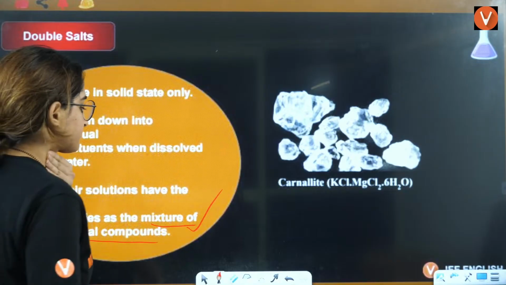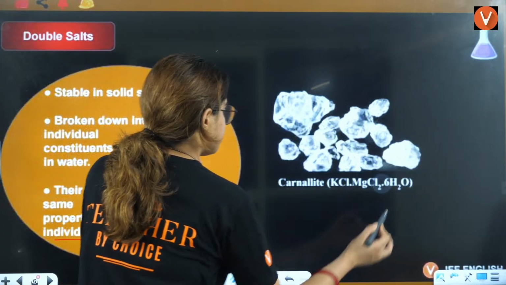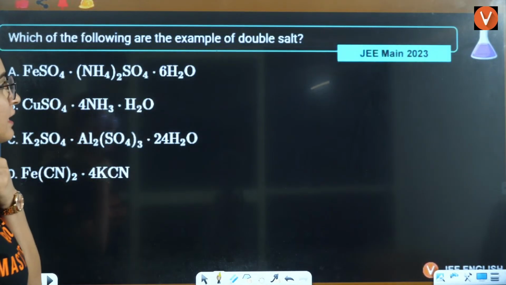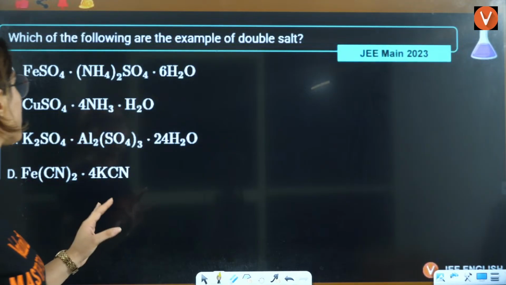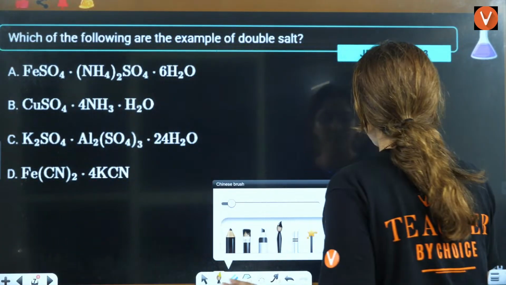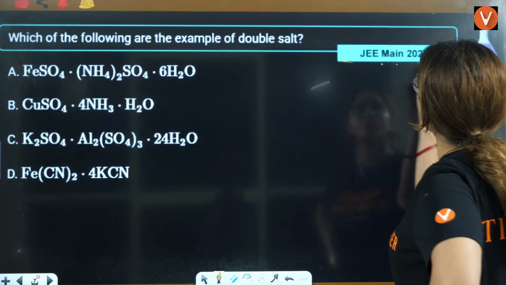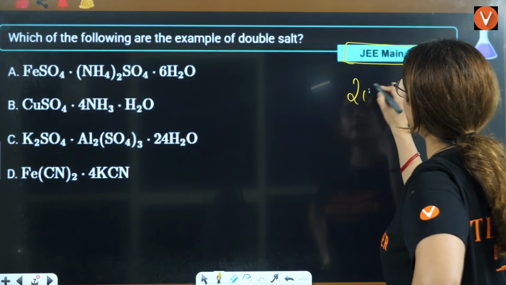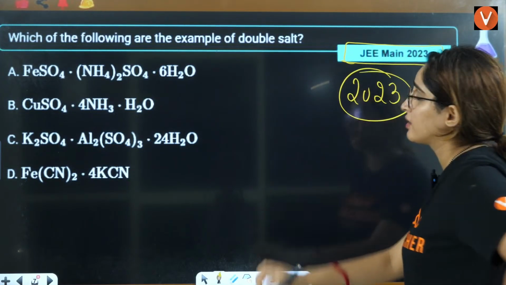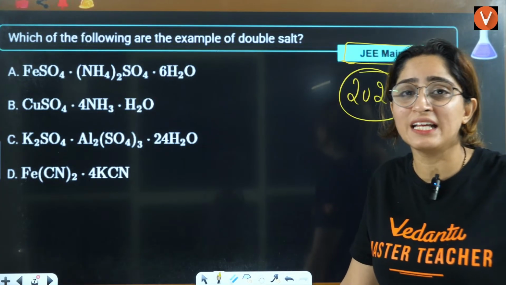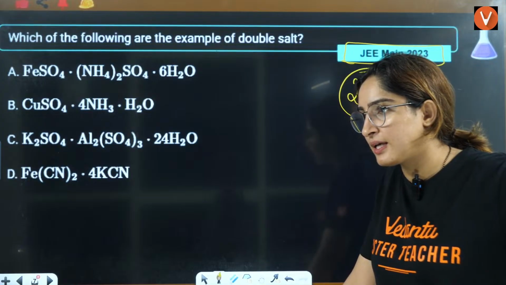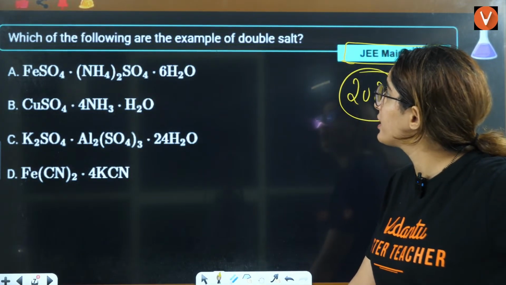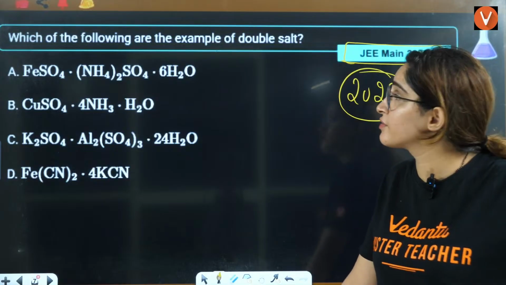Okay. Now, next: which of the following is the example of double salt? Tell me which is in the equimolar ratio. This is your JEE Mains 2023 question. Can you see, in 2023 they are asking these questions. So tell me, which of the following are the examples of double salts?